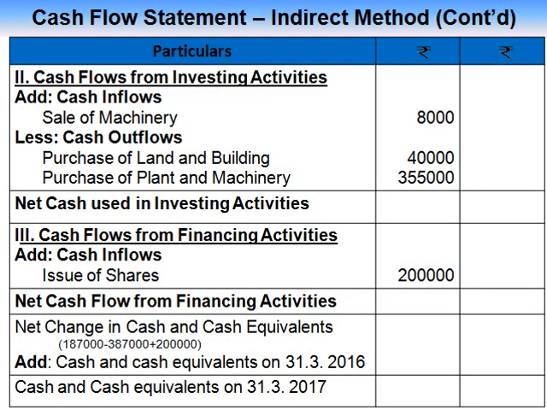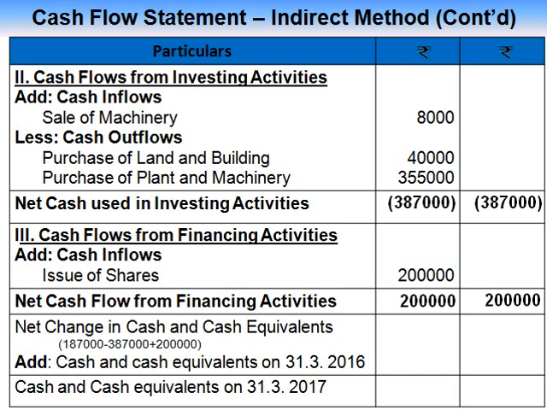Second, cash flow from investing activities. Add cash inflows, sale of machinery 8,000, less cash outflows, purchase of land and building 40,000, purchase of plant and machinery 3,55,000. So total cash outflow 3,95,000. Cash inflow 8,000. So the balance 3,87,000. It is a negative value. It is called net cash used in investing activities. Third, cash flow from financing activities. Add cash inflow, issue of shares 2 lakh. That is net cash flow from financing activities.